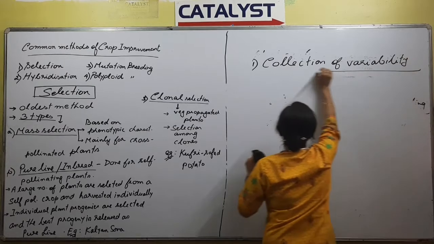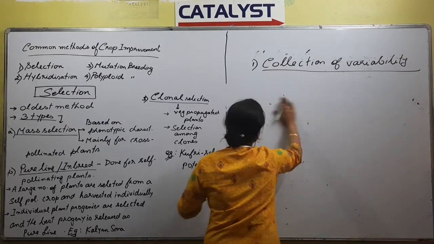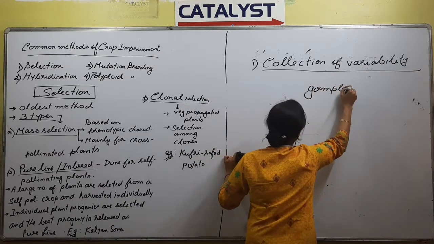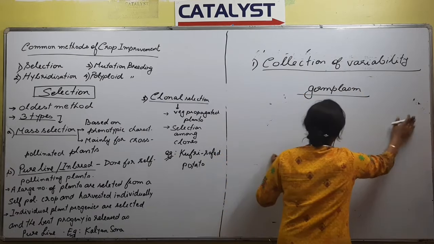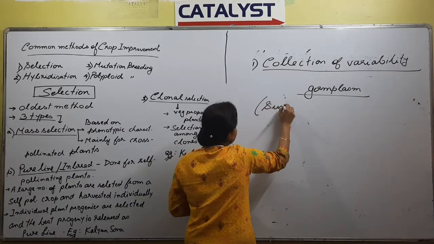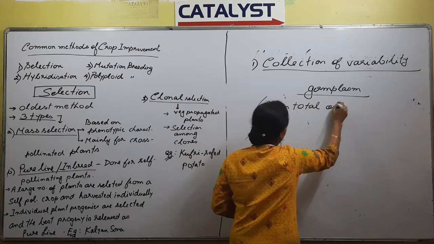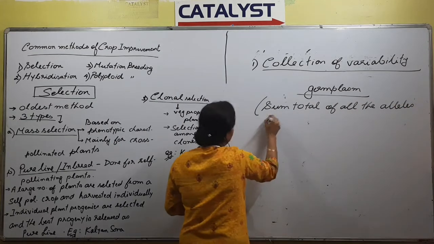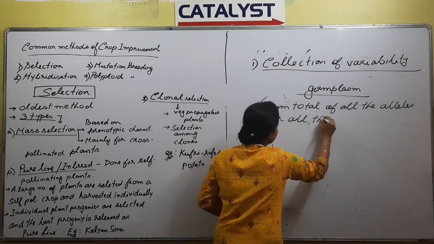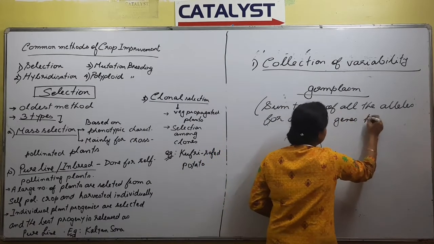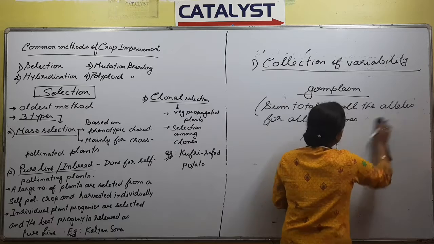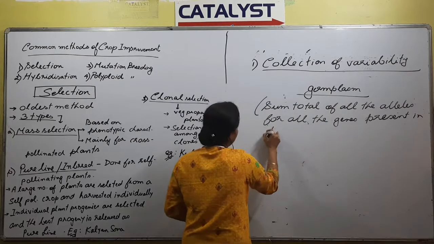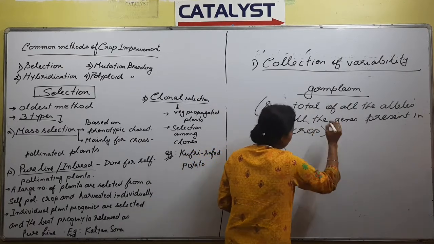What is collection of variability? It is the first step for plant breeding. So discussing this, we have something called germ plasm. What is germ plasm? It is the sum total of all the alleles for all the genes present in the crop. So this is how the definition of germ plasm goes.